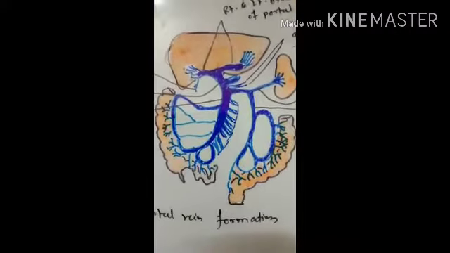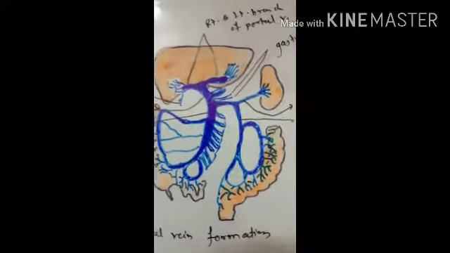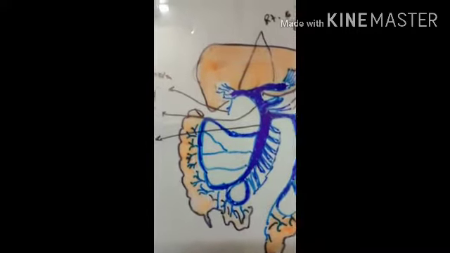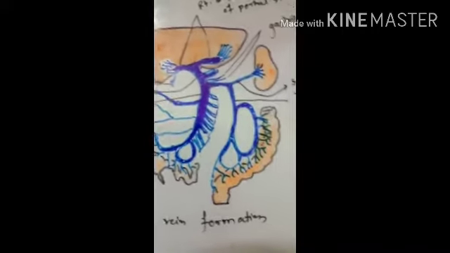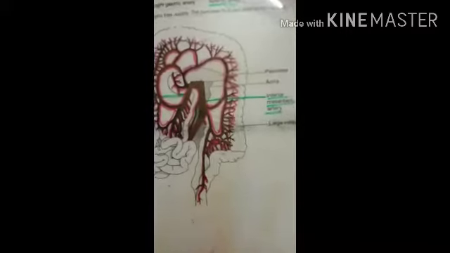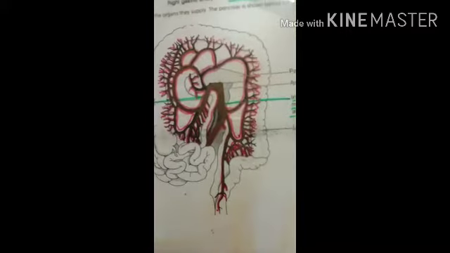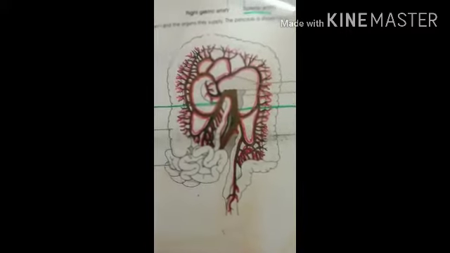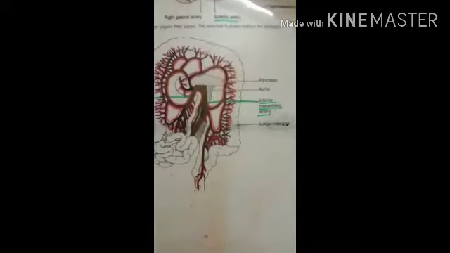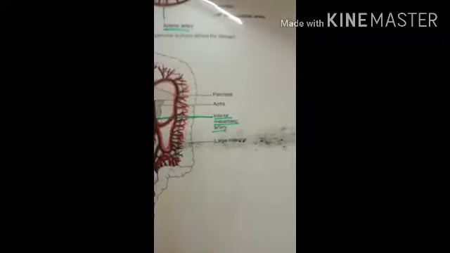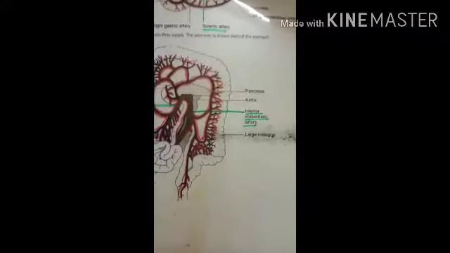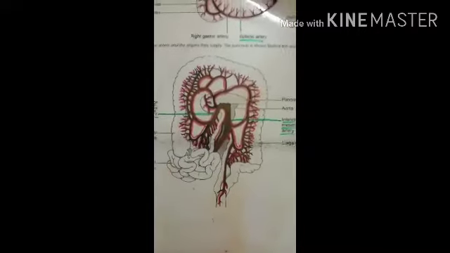Then the nerve supply of the esophagus. It is supplied by sympathetic and parasympathetic nerves. The parasympathetic supply to the upper half and the lower half is by the recurrent laryngeal nerve and the esophageal plexus, which is formed by the two vagus nerves.